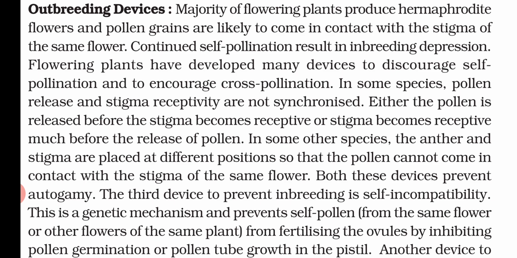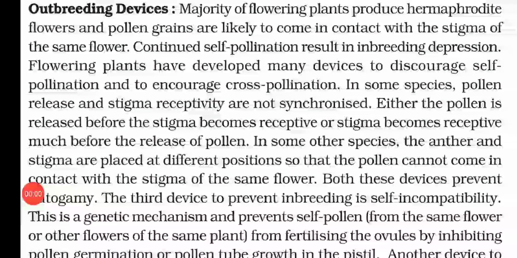Now, flowering plants have developed many devices to discourage self-pollination and to encourage cross-pollination. How do these species encourage cross-pollination? In some species, the pollen release and the stigma receptivity are not synchronized. That means if pollen grains are released, at that time the stigma is not able to receive them, because it is not mature.